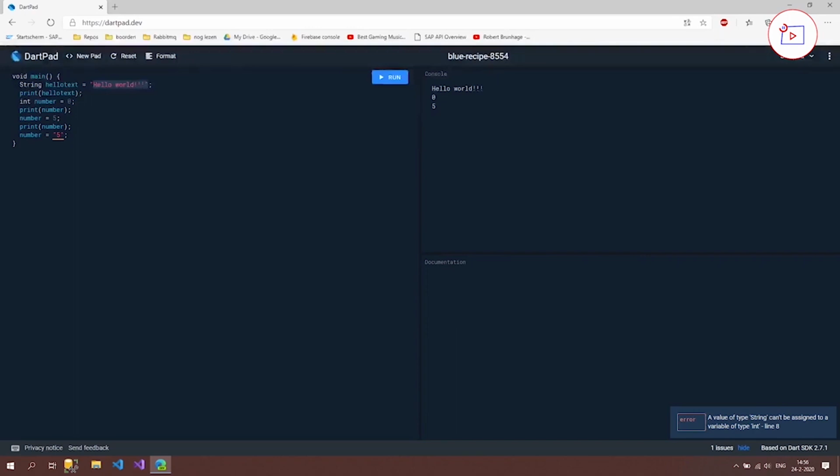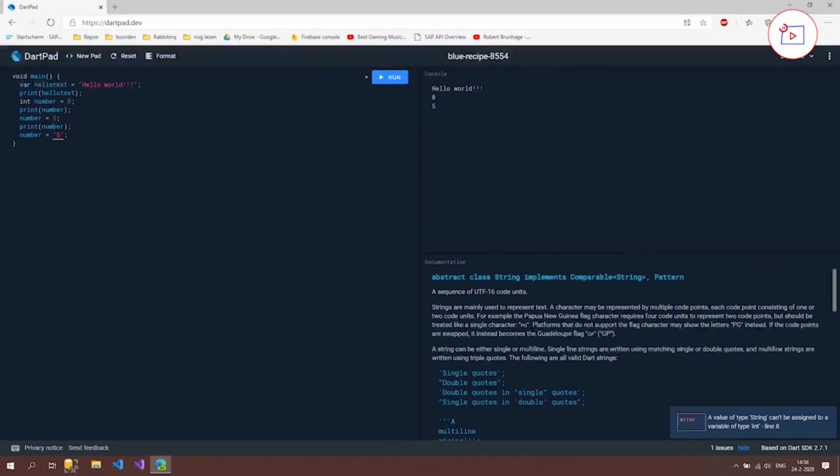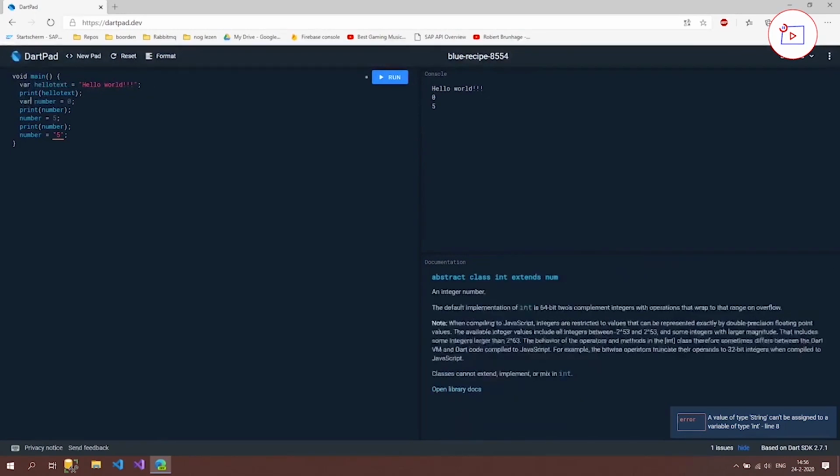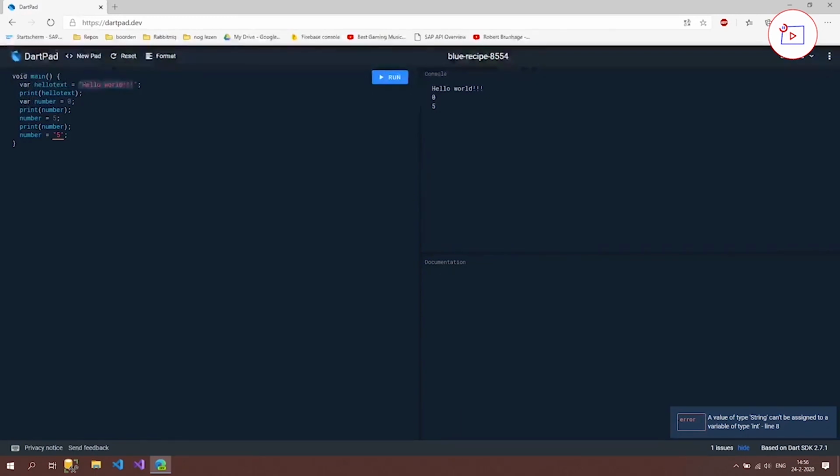Well, when would you use implicit over explicit typing? In this case, I would be fine if there is a var here and here, because if you look at the inputs, it's really quick to determine that this is going to be a string and this is going to be a number. But let's say you have more complex logic and it's not that obvious what the type of the variable is going to be, then I would place here the explicit type and I would use the explicit typing.